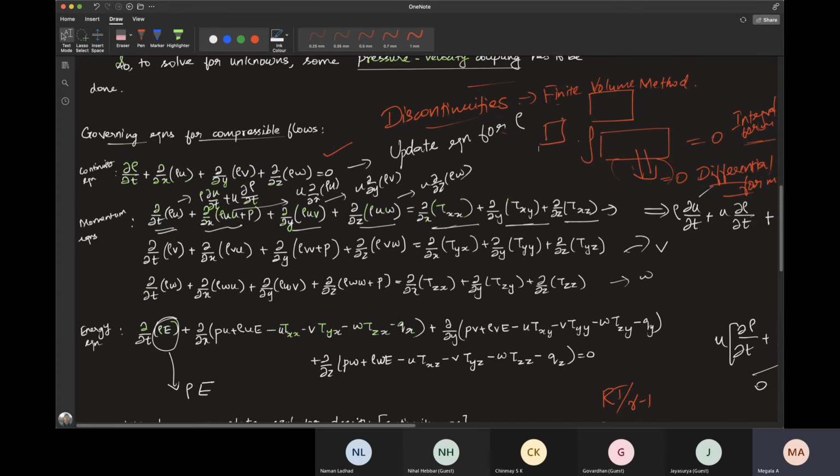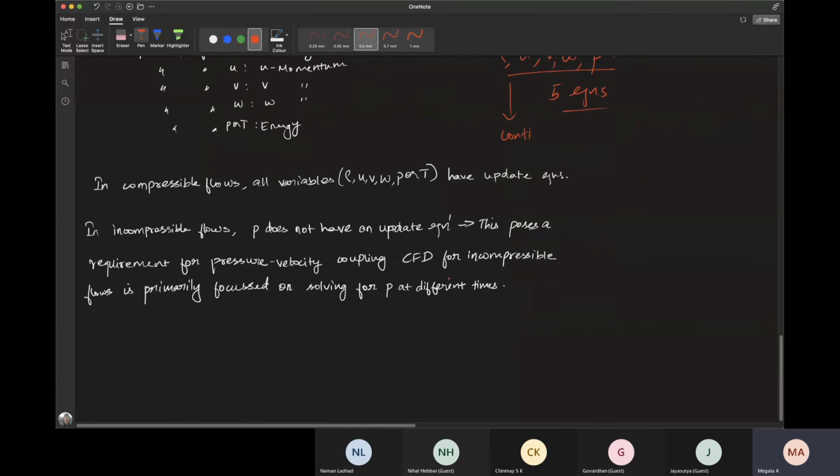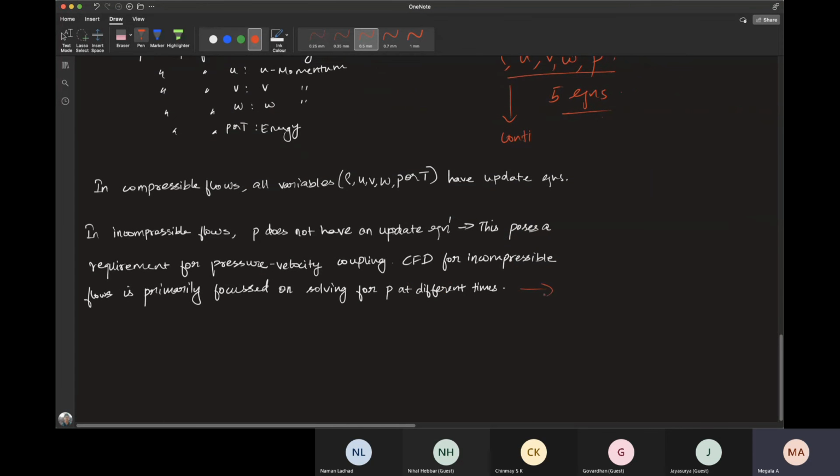That is why for compressible flows, we go towards finite volume method instead of finite difference method. We'll be seeing different numerical schemes for incompressible flows based on finite difference method, directed towards the updation of pressure.